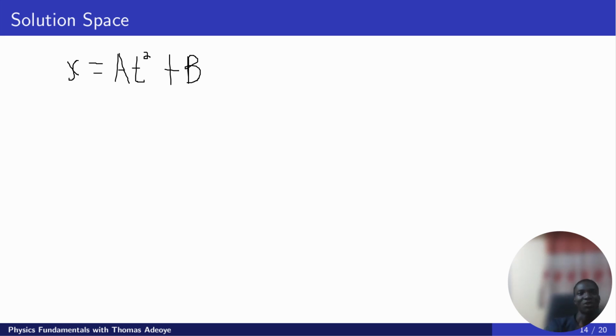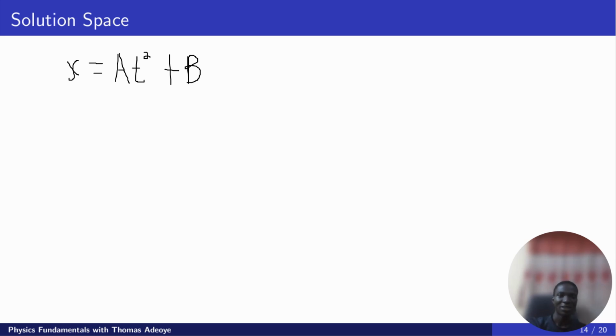I mean, the dimension of each term must be consistent. What do I mean by that? This is x equals at squared plus b. There are three terms in this equation: this, this, and this.